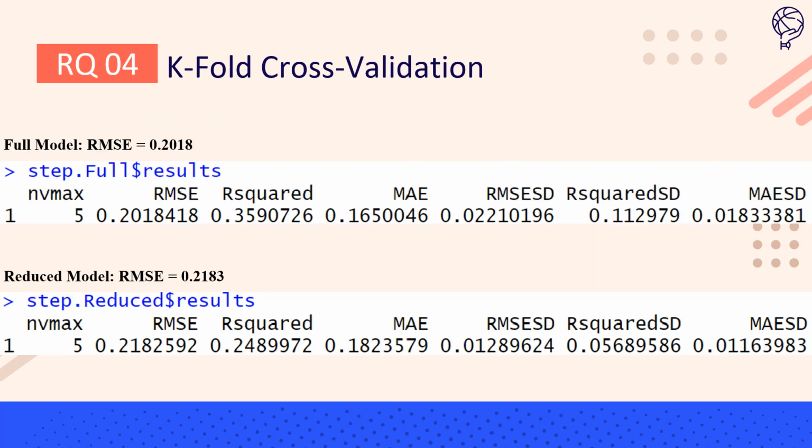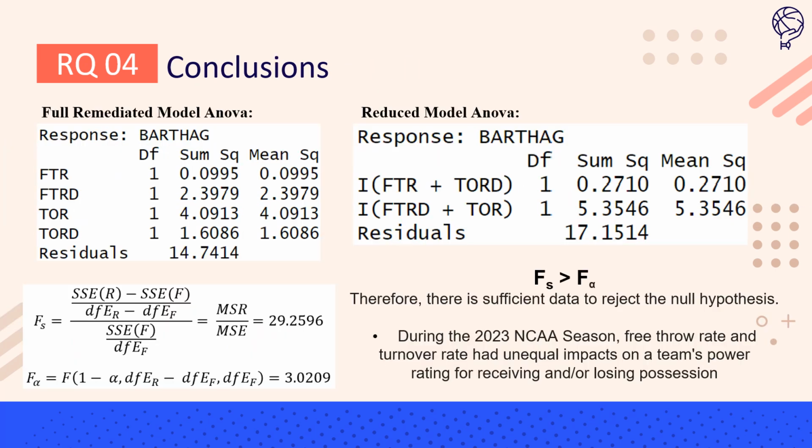In order to further see if the reduced model might be beneficial, I ran k-fold cross-validation on both the full and the reduced model, and what we can see is that the full model has a lower RMSE value, indicating that it's likely to be a better fit than the reduced model, meaning our null hypothesis is likely to not be true. And to know this for certain, I ran a GLT test, and we can find that when testing